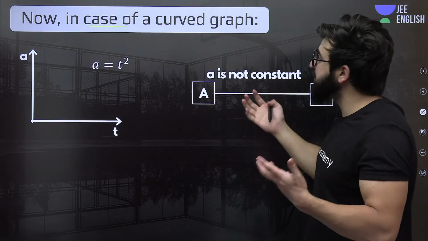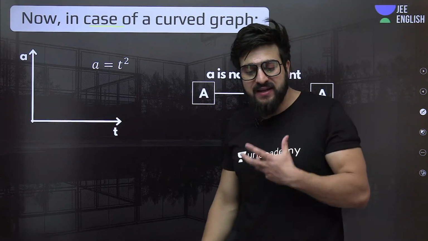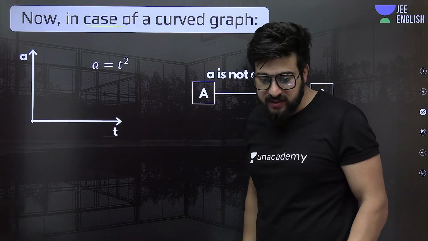what does the area under the curve mean? What does the area under the acceleration time graph mean?